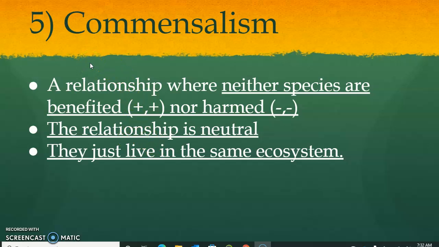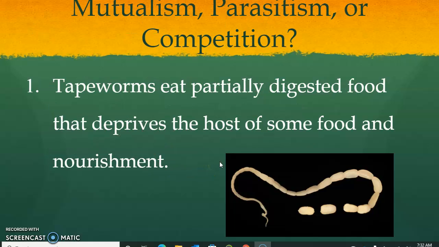Commensalism. There is one more thing that you need to know. Commensalism is where they are not benefited, they are not harmed at all. They just live in the same environment. They don't bother each other, either positively or negatively. Their relationship is just neutral. They just live in the same ecosystem. That is it. Now you are going to practice with some questions.